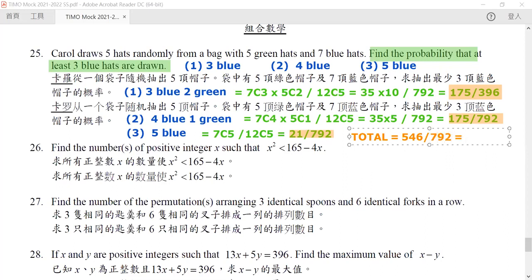So it will be equal to 546 divided by 792. So we can divide both sides by 6. If we divide both sides by 6, the first one is equal to 91, and the second one is equal to 132. Yes, and then we have nothing in common. So the total probability will be equal to 91 over 132.